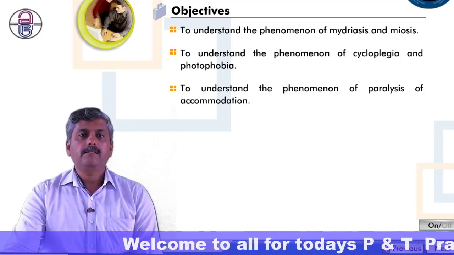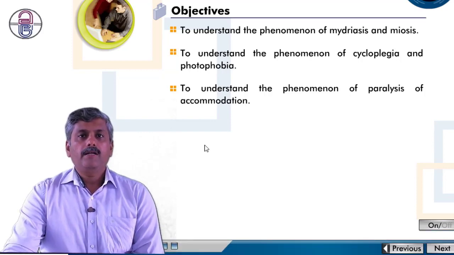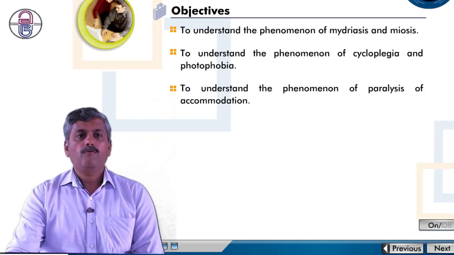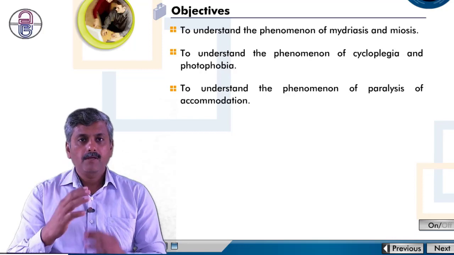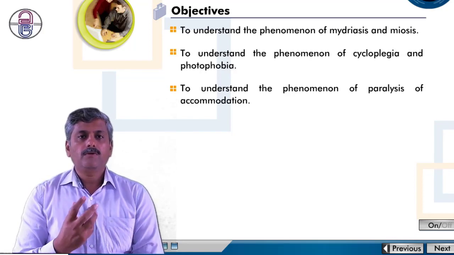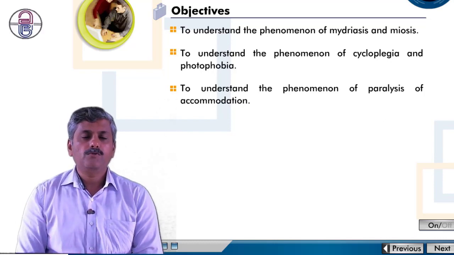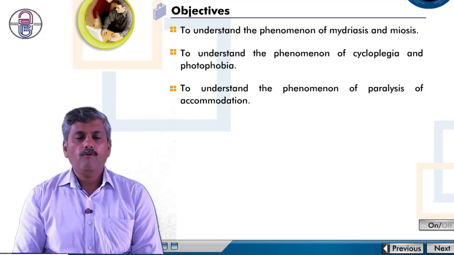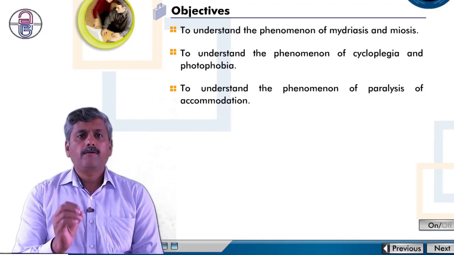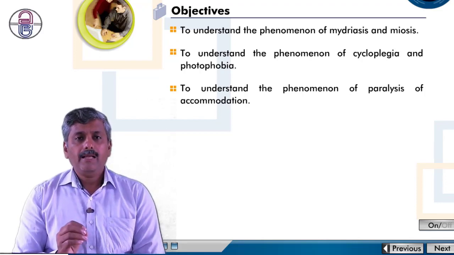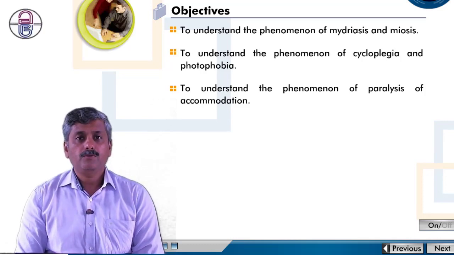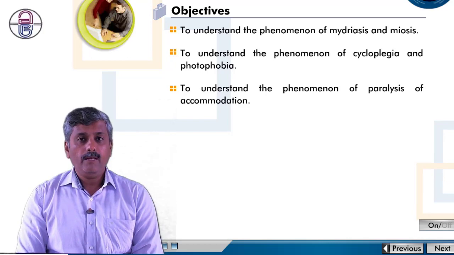Then photo: photo is nothing but light, the Latin term used for light. Phobia is nothing but fear. So when a patient has a fear of light, that is called photophobia.